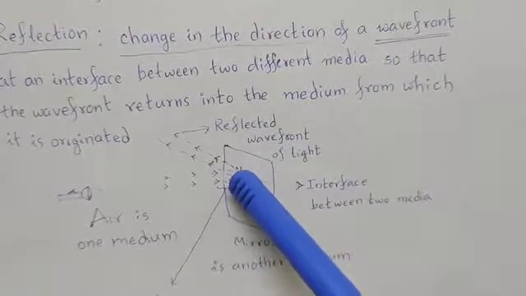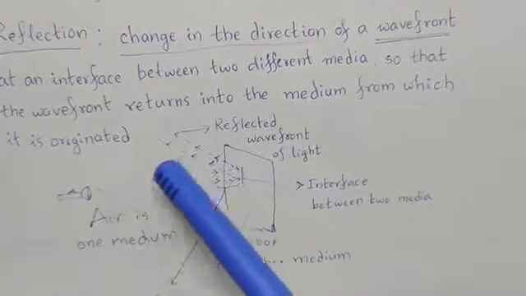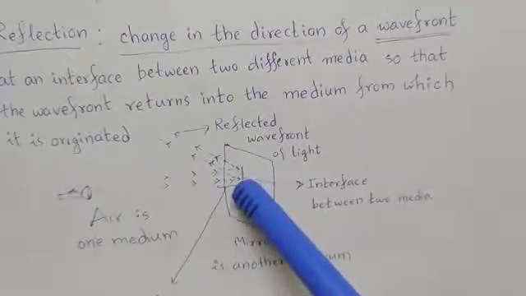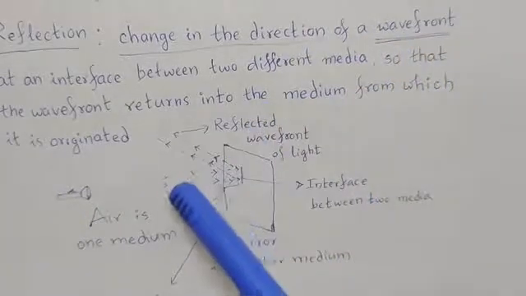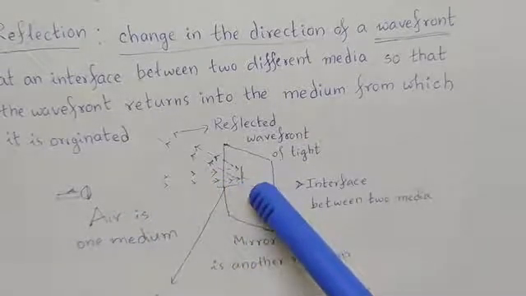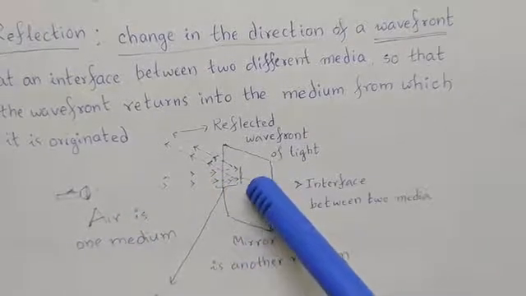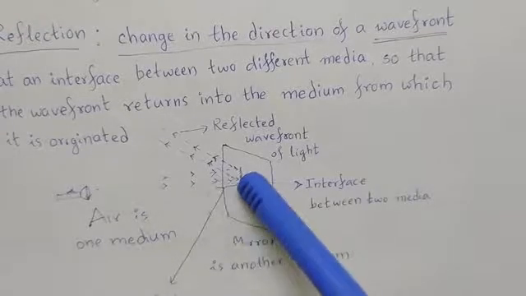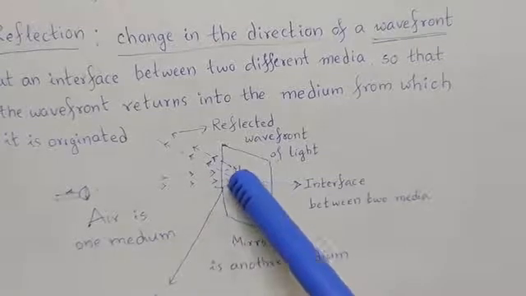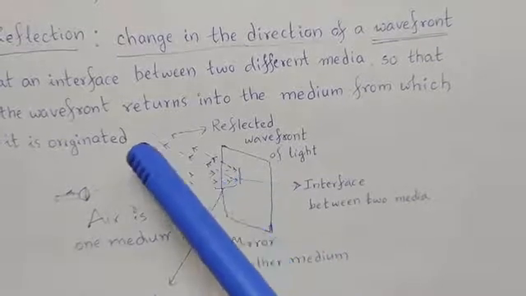And it is again entering back into the medium from where it has fallen on this medium. So the wave front is entering from air and falling on the mirror. After it is falling on the mirror, the direction of this wave front is changed and again it is coming back to the same air medium.